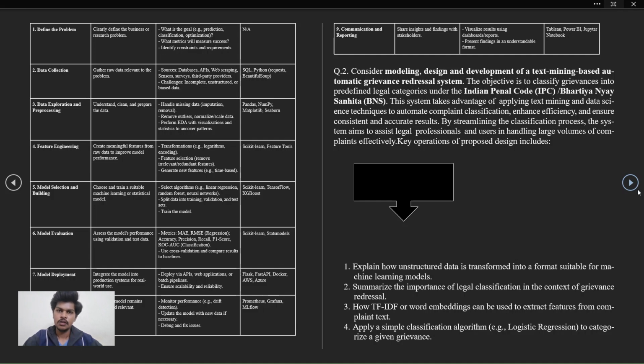Now, the next question is, consider the modeling, design and development of the text mining based automatic relevance redressal system. The objective is to classify complaints into predefined legal categories under IPC or BNS.